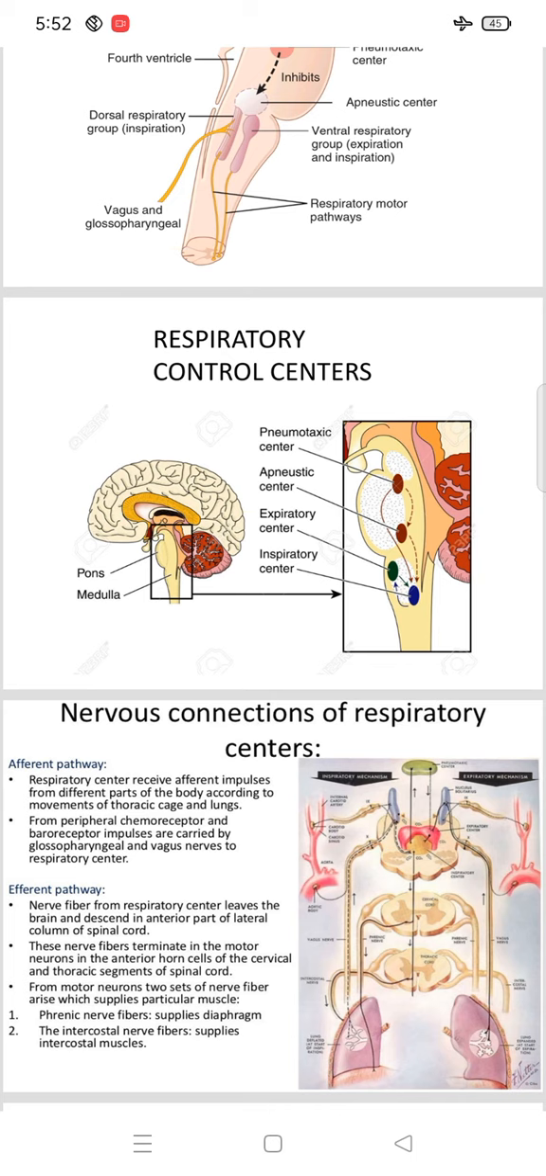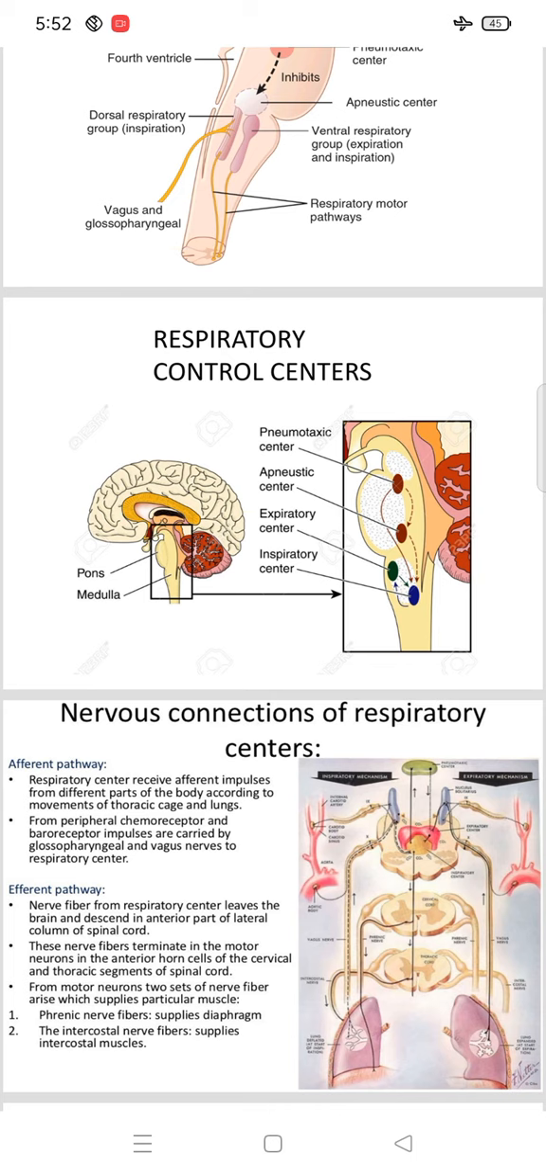From peripheral chemoreceptors and baroreceptors, impulses are carried by glossopharyngeal and vagus nerves to the respiratory center. Then the second type of pathway is the efferent pathway.